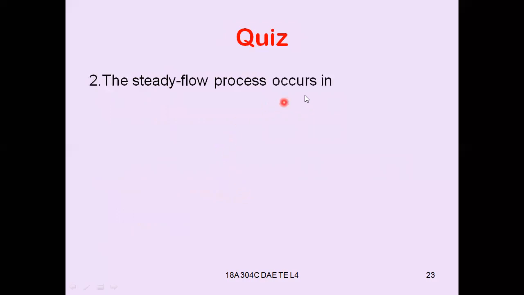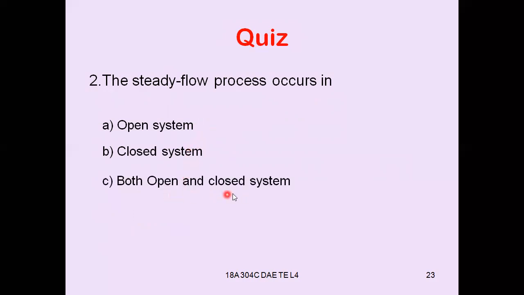Next: the steady flow process occurs in open system, closed system, both open and closed system, or none of the above. Which is the right answer? In a steady flow process, energy entering into the system must be equal to the energy leaving the system, number one. And the mass of the fluid entering into the system must also equal that leaving the system.